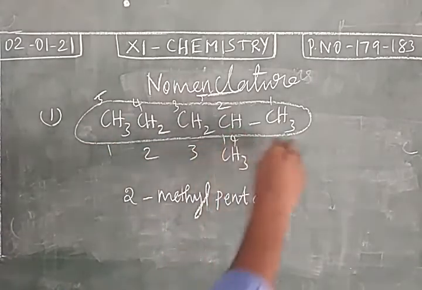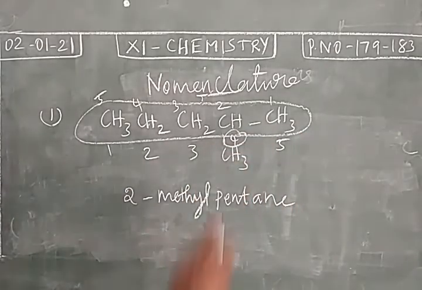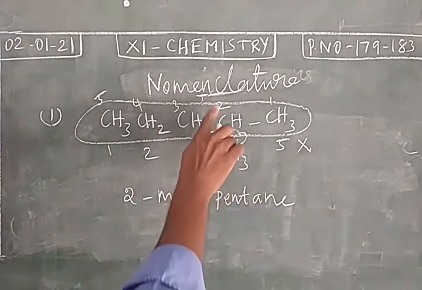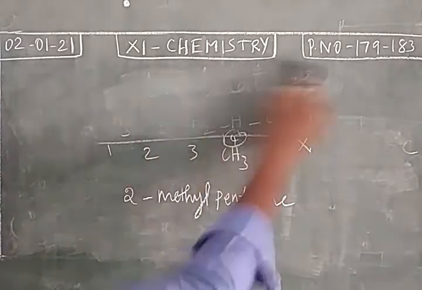If you are giving the numbers in this way, the methyl group is attached to the fourth carbon. So this is not the correct way of giving numbers. Always the substituent-attached carbon should get the least number. So right to left numbering is given. Methyl is attached at the second position, not the fourth position. So this is 2-methylpentane. That was the first example. We take the second example.